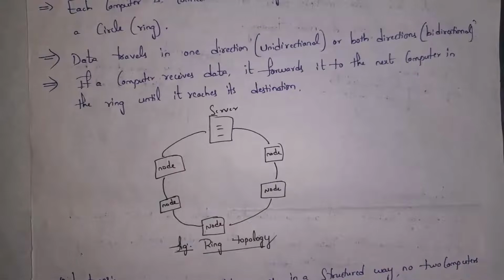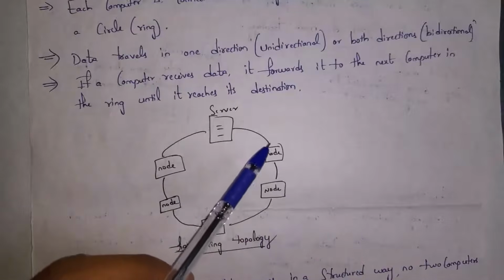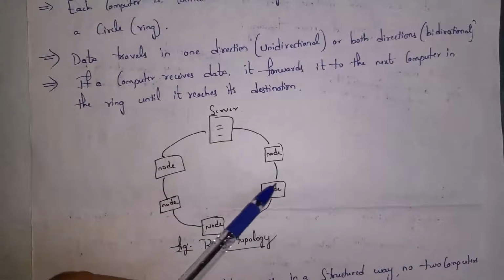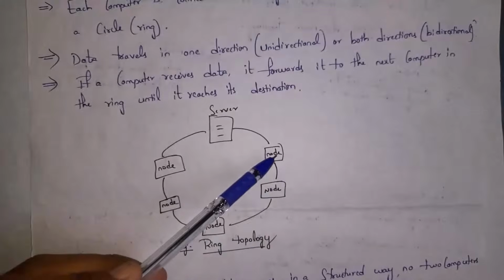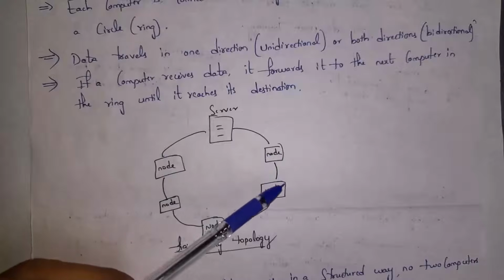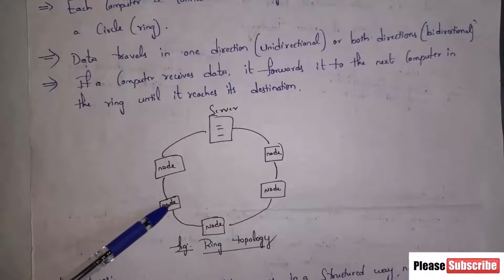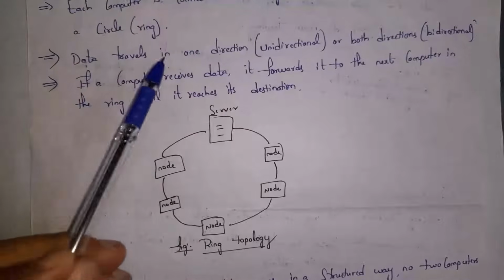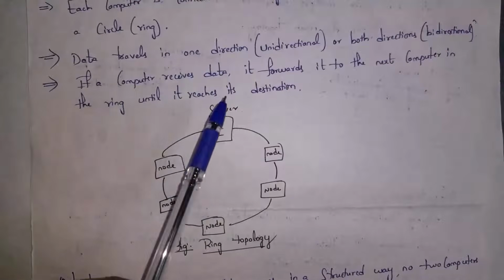Thus in ring topology, data will be transferred in one direction or in 2 directions. If we transfer data in one direction, we call it unidirection, and if we transfer data in both directions, we call it bidirection. For example, this computer wants to transfer data to this computer. So at first, data is sent to this computer and again to this computer, and from this computer data is sent to this computer, and at last this computer will receive the data. So if a computer receives data, it forwards it to next computer in the ring until it reaches the destination.